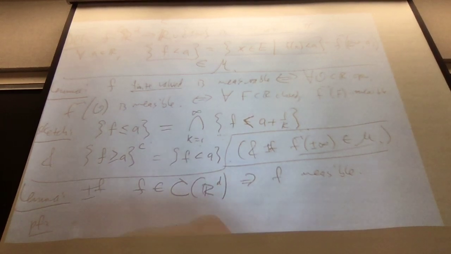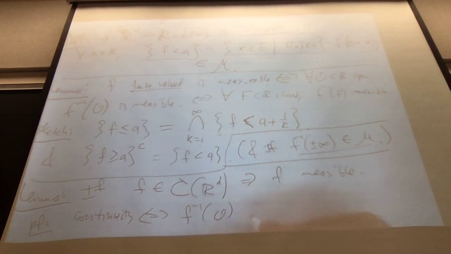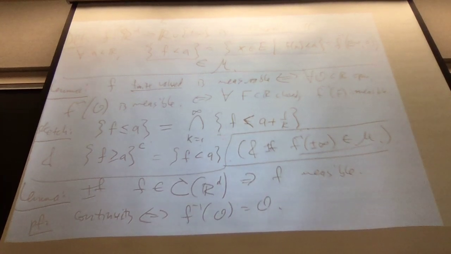Okay, everyone's seen it. Just checking. Continuity is equivalent to, or in fact should be defined as, since once you don't have metric spaces, if you just have topological spaces, you can still define continuity this way: the inverse image of open is open. I mean, this is not the same open.